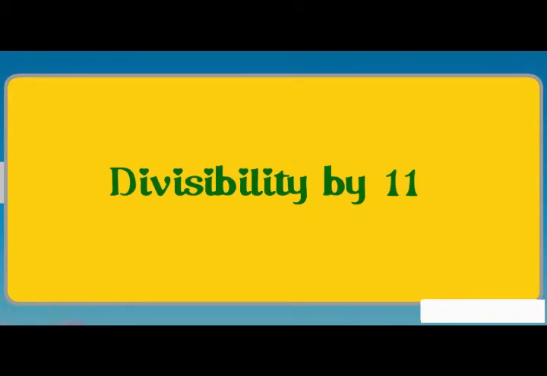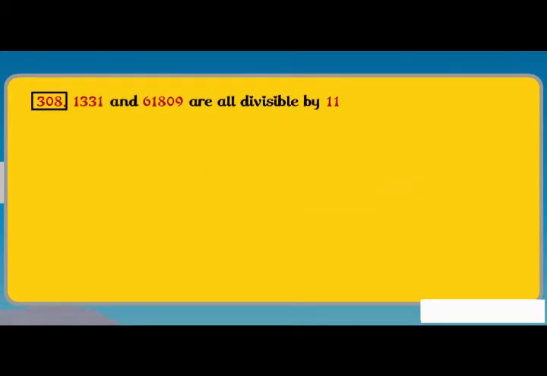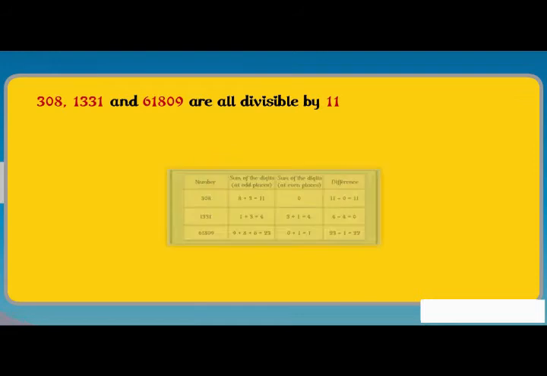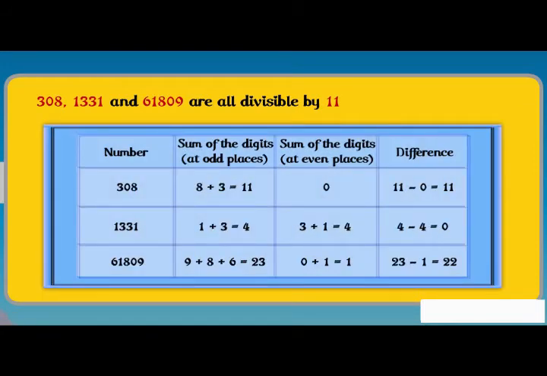Divisibility by 11. The numbers 308, 1331 and 61809 are all divisible by 11. We form a table and see if the digits in these numbers lead us to some pattern.